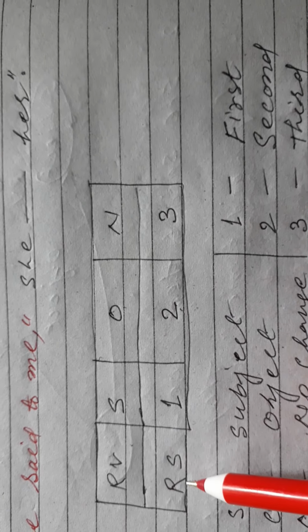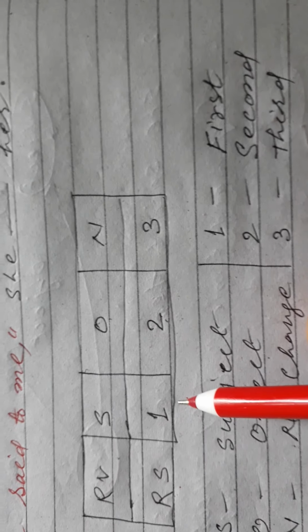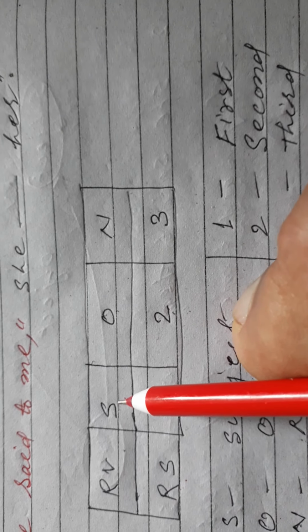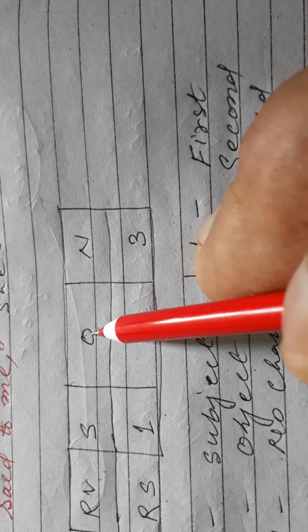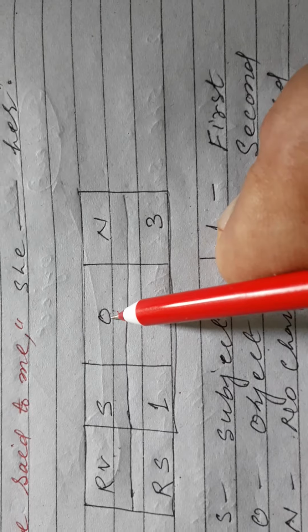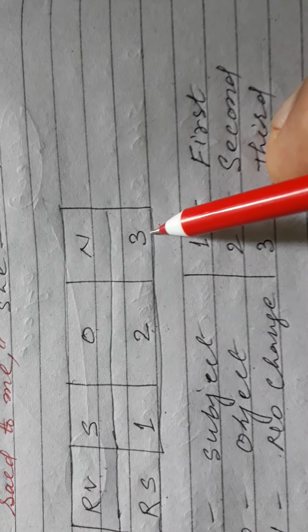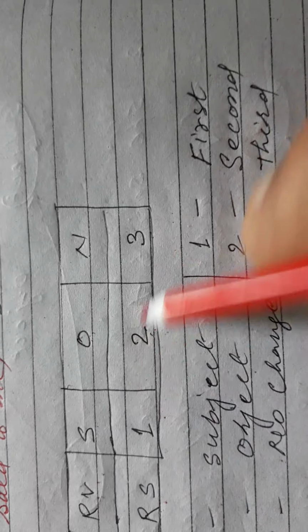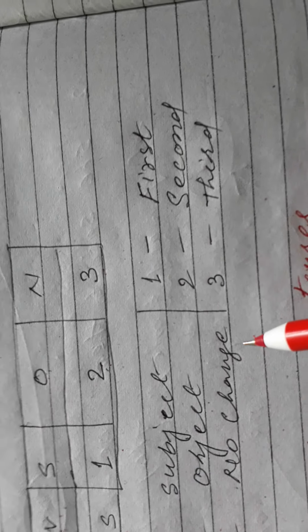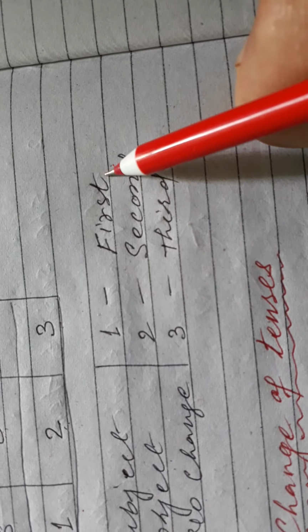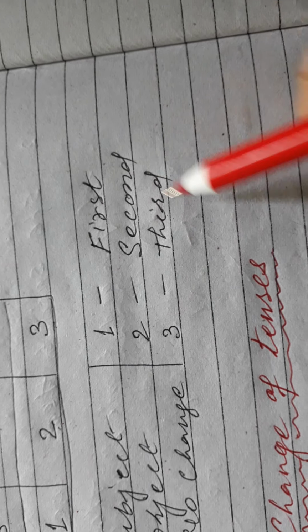Suppose that the reporting speech is the first person, it will change according to the subject of reporting verb. If the reporting speech is in second person, it will change according to the object of reporting verb. And if the reporting speech is in third person, there is no change. Okay, so S stands for subject, O stands for object, N stands for no change. One stands for first person, two stands for second person, third stands for third person. Okay, so next is the change of tenses.